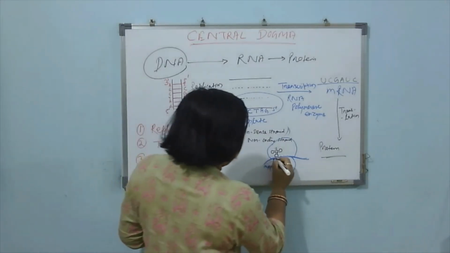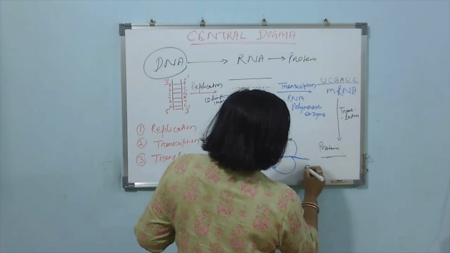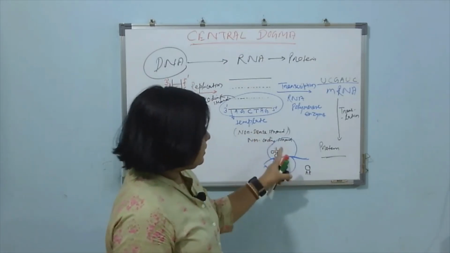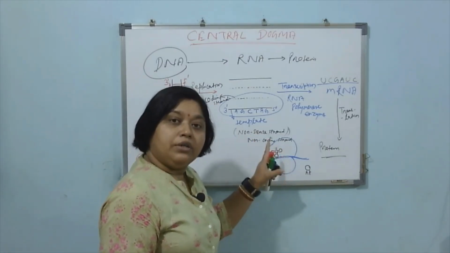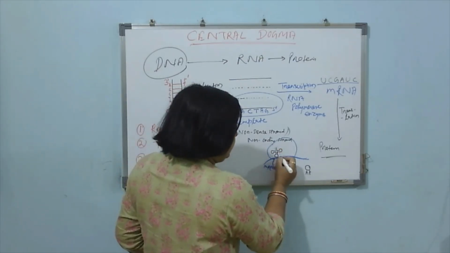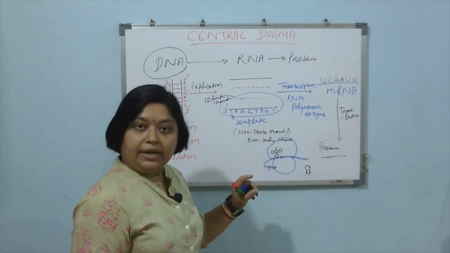First it will bind, after binding one new amino acid will get synthesized. After synthesis of one amino acid, next another tRNA will come and it will bind with next triplet codon present on mRNA.